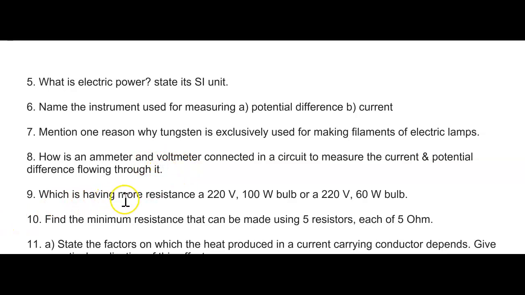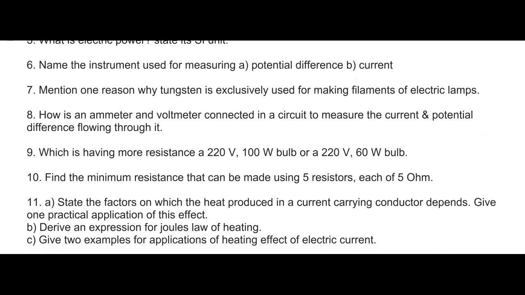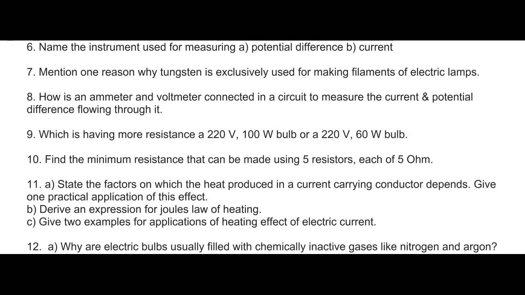Okay, which has more resistance? See, here they have given two conditions. One is 220 volt 100 watt. One component is a bulb of 220 volts and 100 watts, and the other is a 220 volt and 60 watt bulb. So which has more resistance out of these both? You have to tell which has more resistance out of these both, and if possible, try to give the reason also, it will be much more effective.